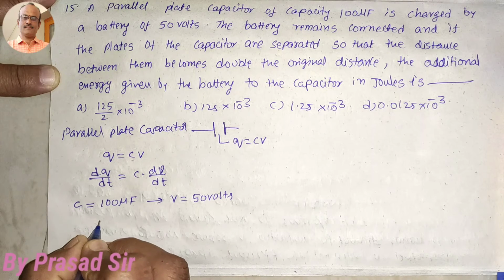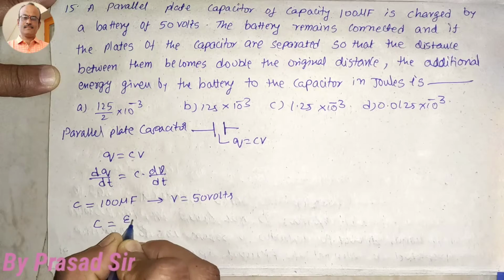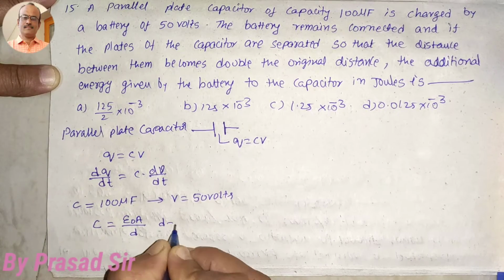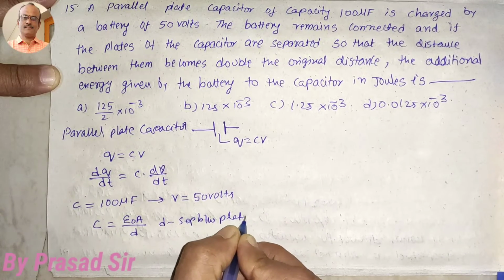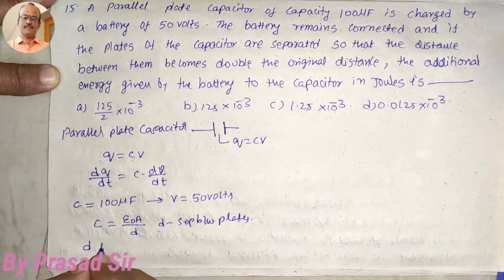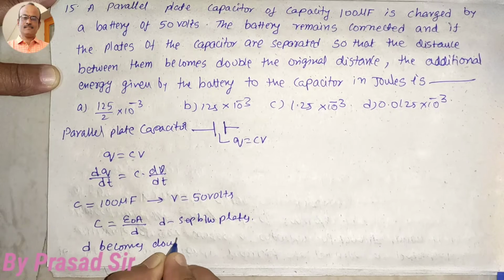Actually the capacitance for a parallel plate capacitor, C is equal to epsilon naught A by D, where D is the separation between plates. Then what happens here? D becomes double.